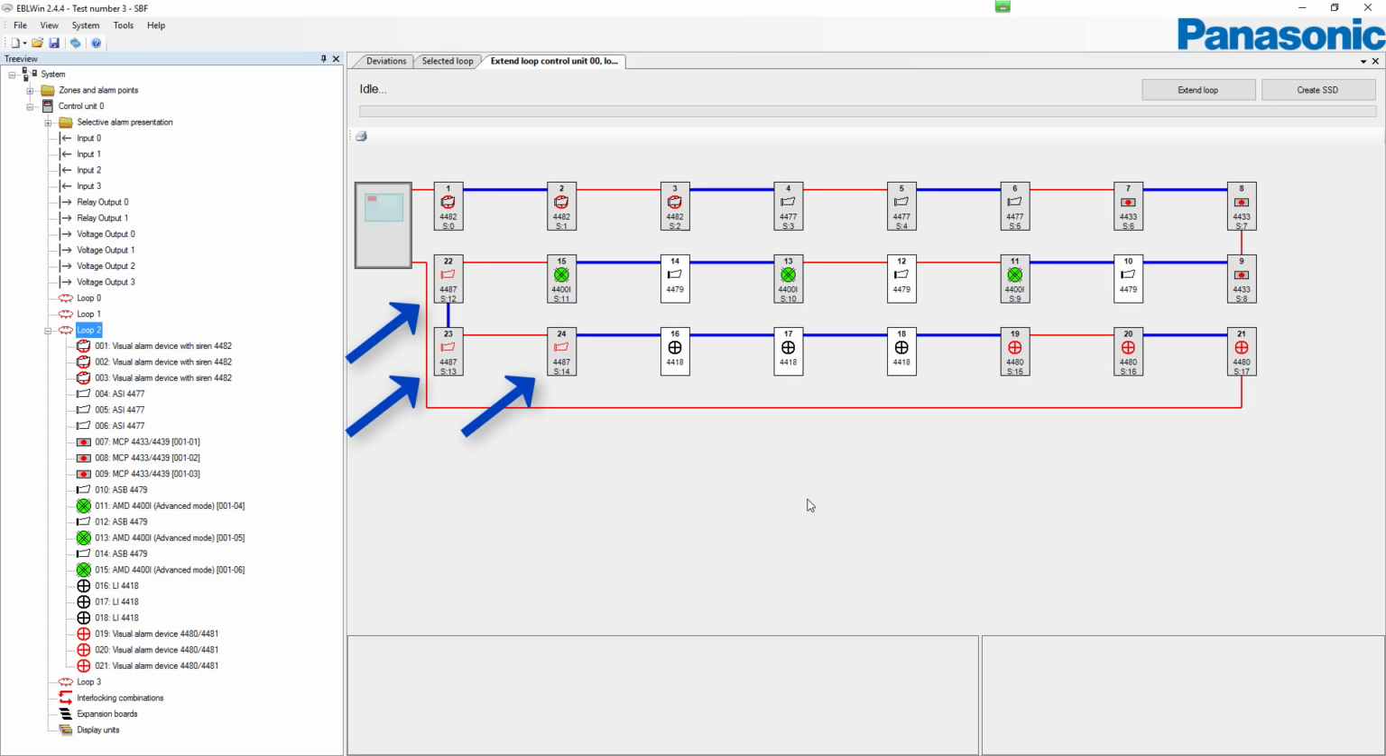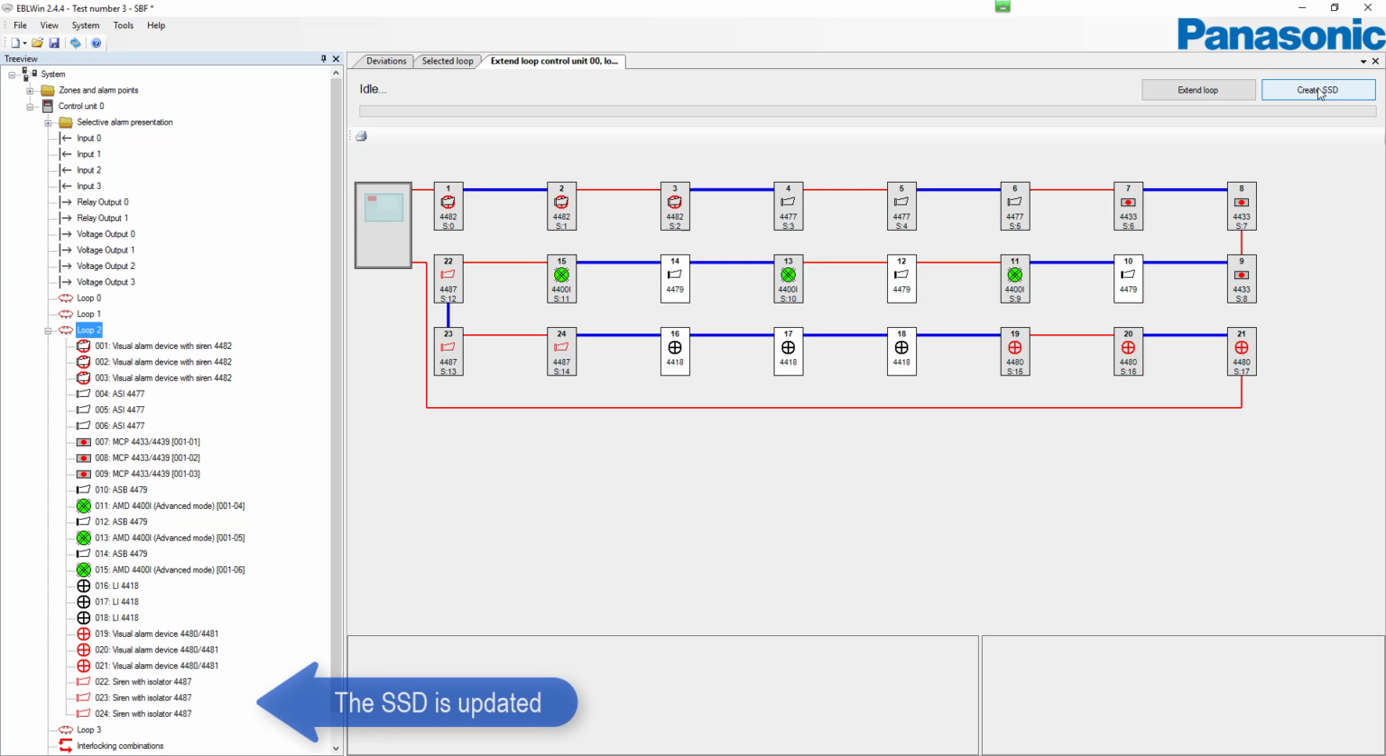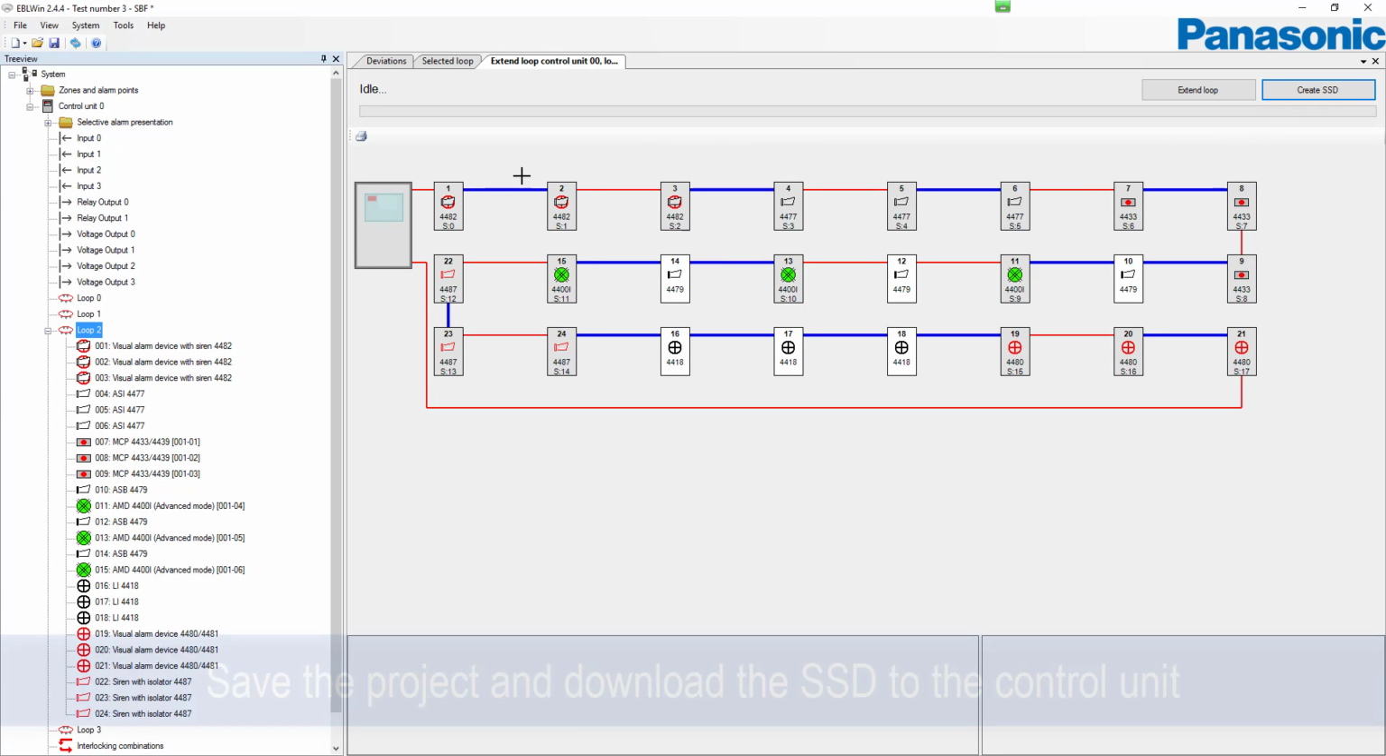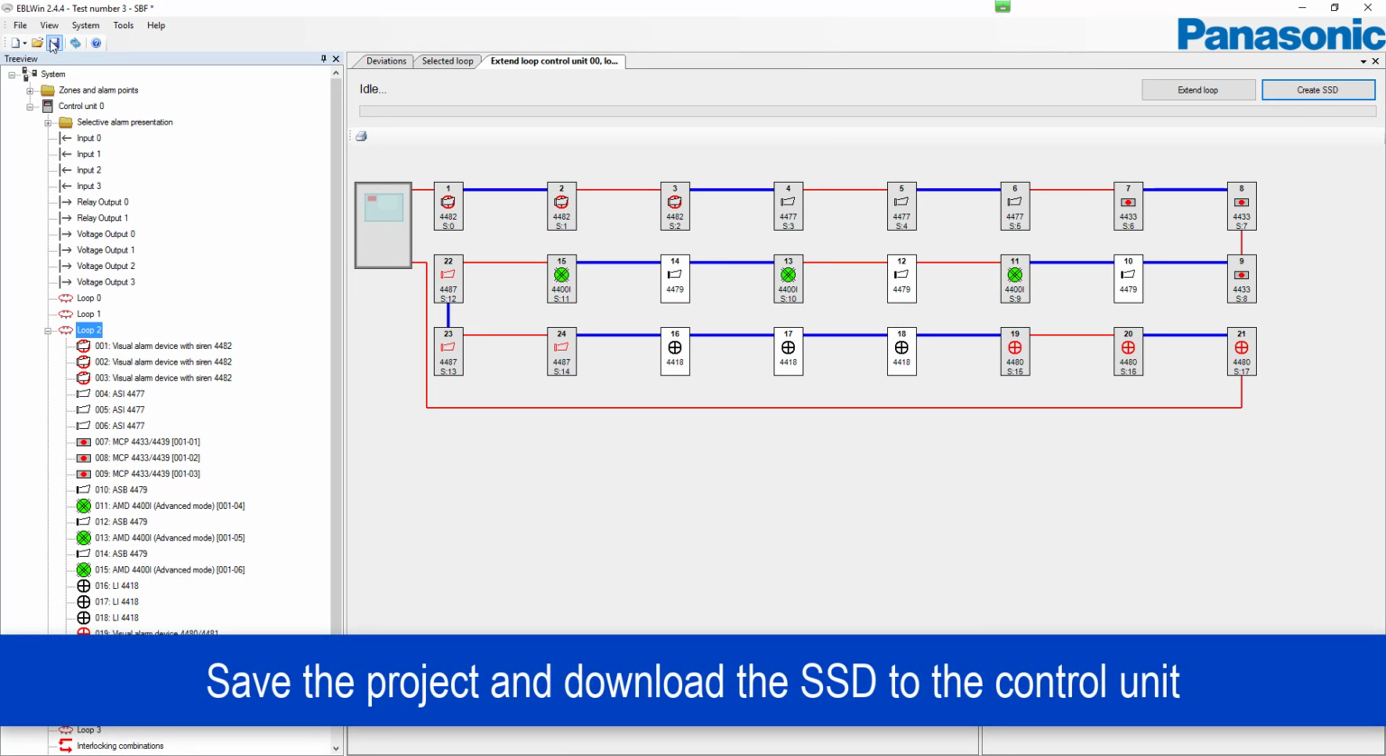The new loop units are graphically shown in the correct segment. Press Create SSD. Save the project, and download the SSD to the control unit.